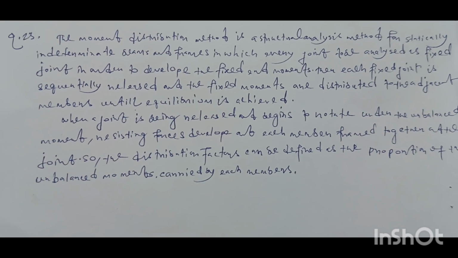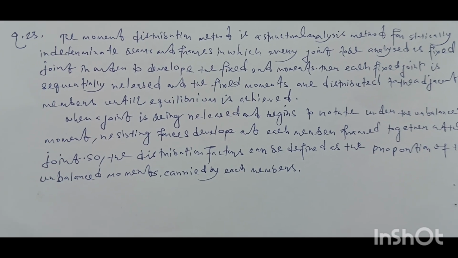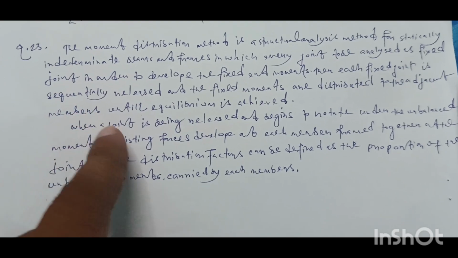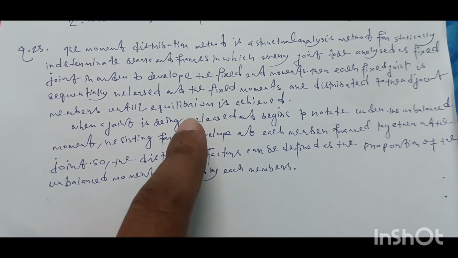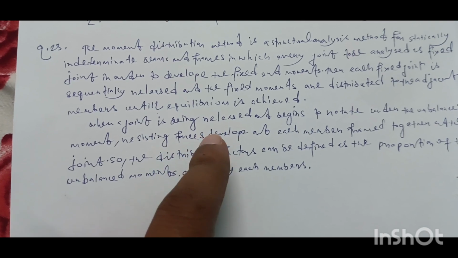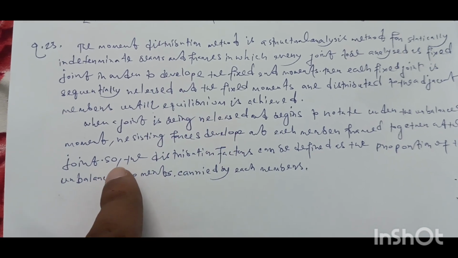Then each fixed joint is sequentially released and the fixed end moments are distributed to the adjacent members until equilibrium is achieved. When a joint is released and begins to rotate under the unbalanced moment, resisting forces develop in each member framed together at the joint.